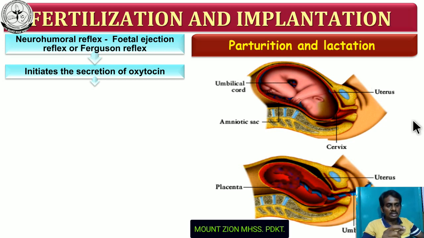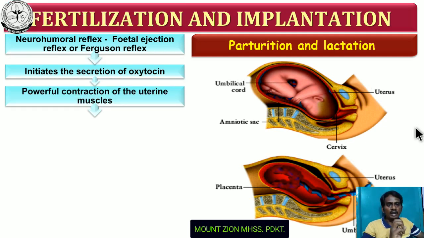Oxytocin is a hormone secreted by the posterior part of the pituitary. There are two hormones secreted by the posterior part of the pituitary. One is oxytocin, another one is vasopressin. Vasopressin is otherwise called antidiuretic hormone, and oxytocin is otherwise called rabbit birth hormone or swift birth hormone. So due to the fetal ejection reflex, or Ferguson reflex, this reflex is going to initiate the secretion of oxytocin from the neurohypophysis part of the pituitary.